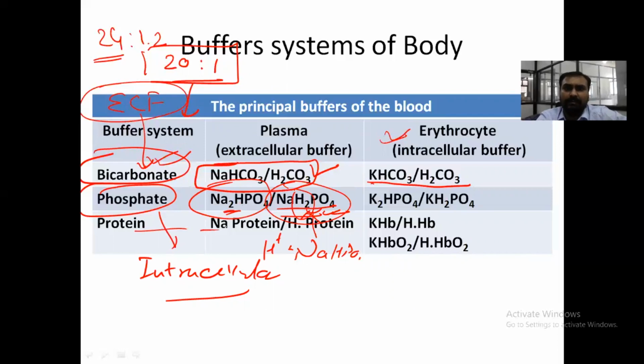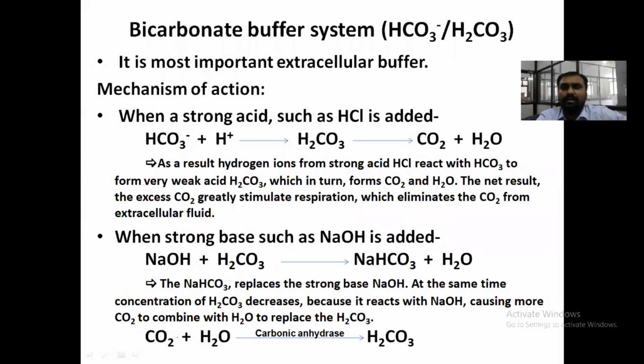Now the major protein buffers are albumin and hemoglobin. We will see that in detail. So what is bicarbonate? It is base upon acid, HCO3 upon H2CO3. It is the most important extracellular buffer. Remember this. Whenever a strong acid like HCl is added, this bicarbonate will bind with the H plus.